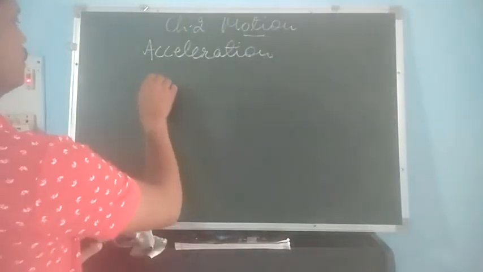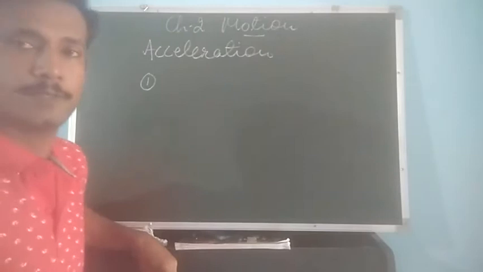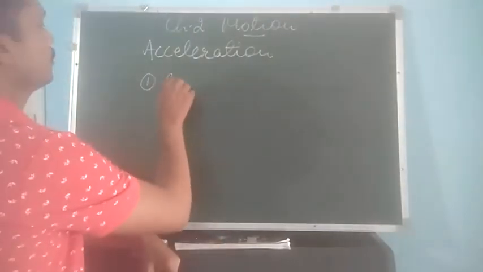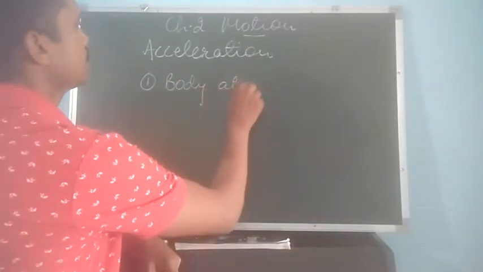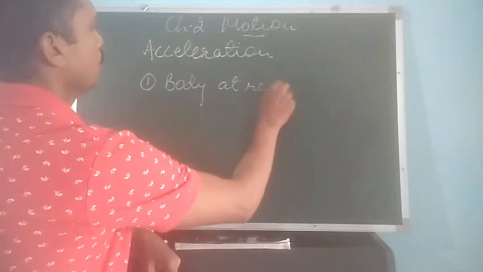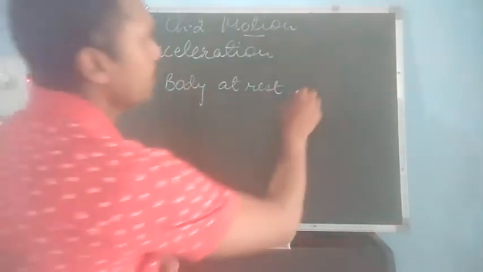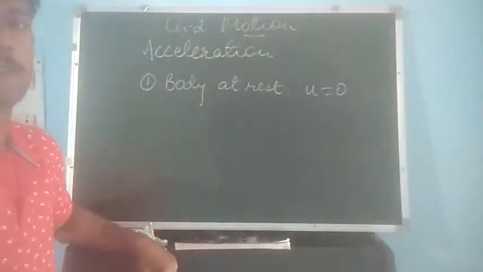First is, if a body starts from rest, or when a body starts from rest, then in that case we have to take initial velocity u equal to 0.